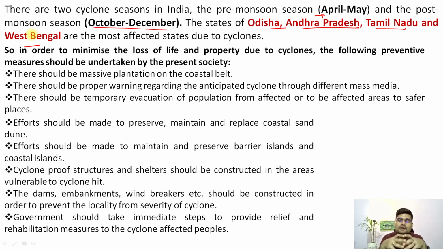Cyclones are going to come, they are going to aggravate, and India is a peninsular country. To minimize the loss of life and property due to cyclones, there are several preventive measures, right? That's important. And the National Disaster Management Authority is already doing a great job. So there should be massive plantation, shelter belt across the coastal belt. There should be a proper warning system that is already being improved, and gradually we are minimizing the loss of life, and anticipation of cyclone is important, and also monitoring and reporting.